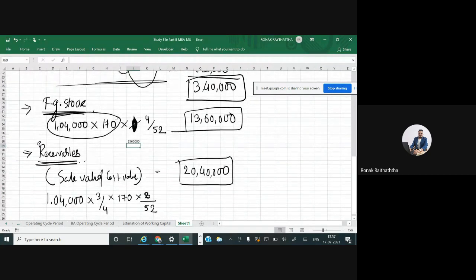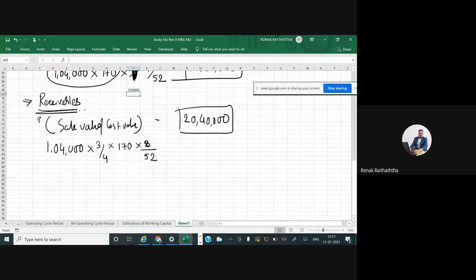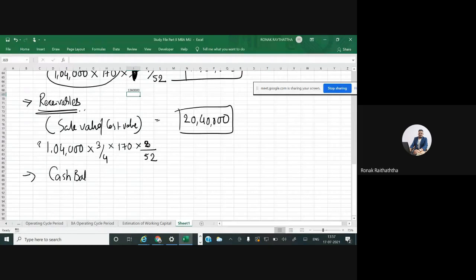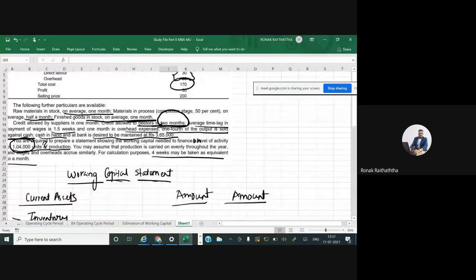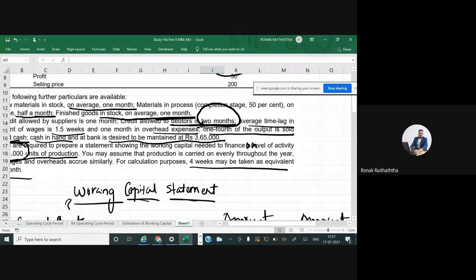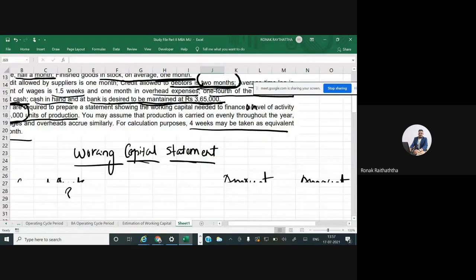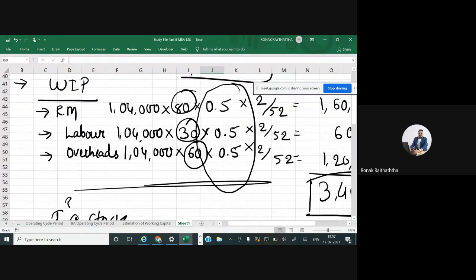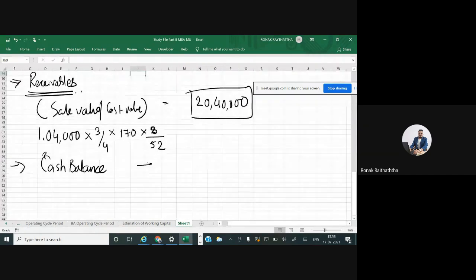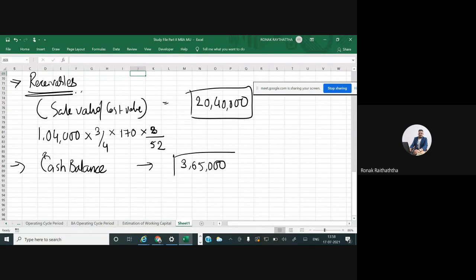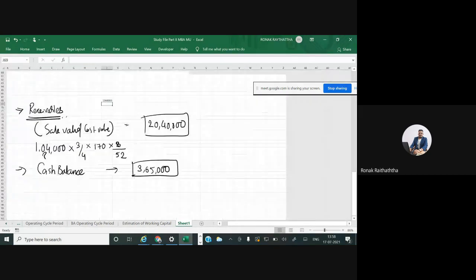Do we have any other current asset? Yes. Cash balance. So how much cash balance they are willing to maintain? That's given to us. Desired to be maintained at 3,65,000. So let's just take the cash balance over there in the current assets, 3,65,000. So that will be your total of current assets.